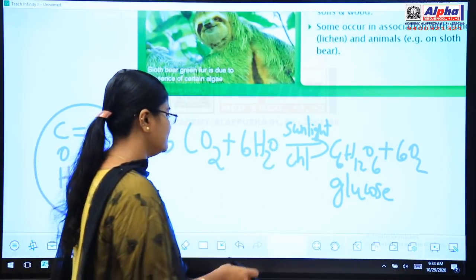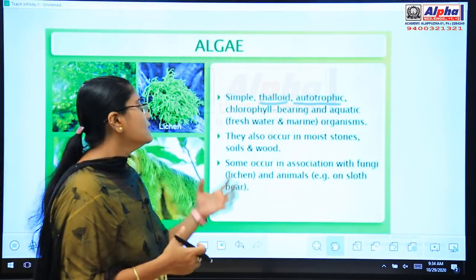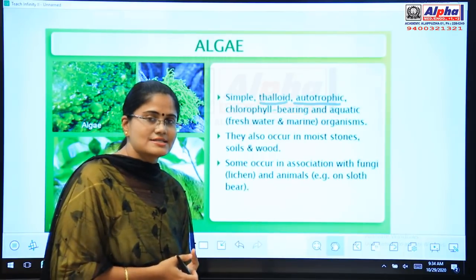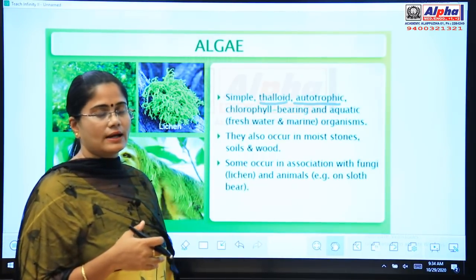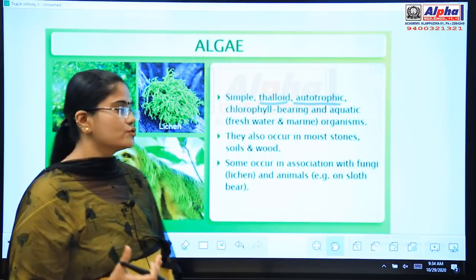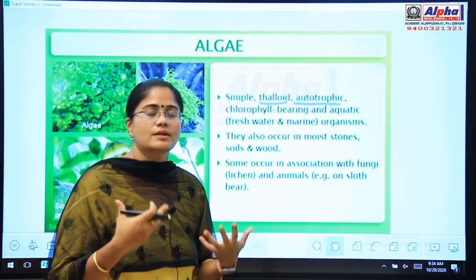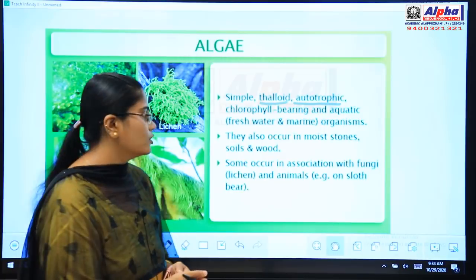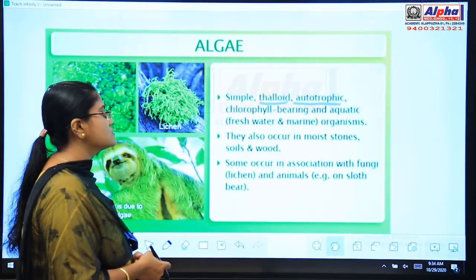Okay, fine. So algae means it has a simple body, a thallus, so it is thalloid in nature. It is autotrophic, chlorophyll-bearing, aquatic organisms. That means they can prepare their own food by photosynthesis, and mostly they are freshwater. We can see them in marine water as well as in fresh water. They also occur in moist stones, soils and wood.